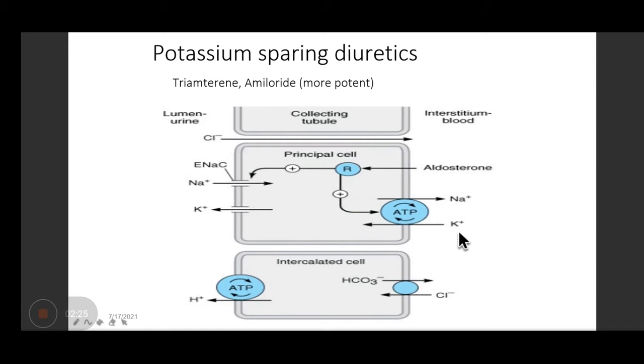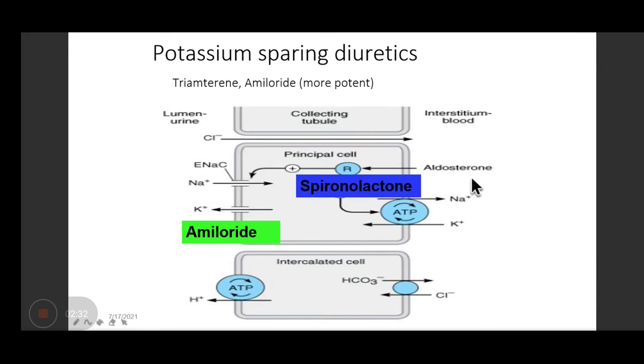Next group is the potassium sparing diuretics. So we have amiloride and spironolactone here. Their mechanism is they simply inhibit these epithelial sodium channels present in the late distal tubule.